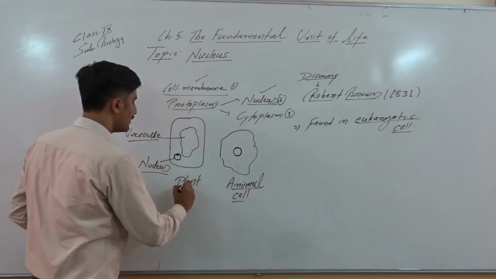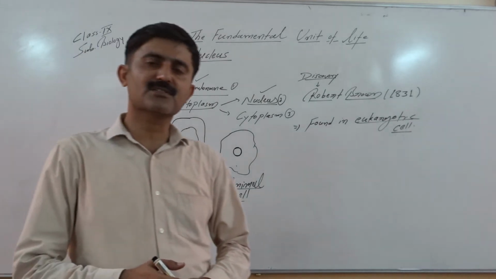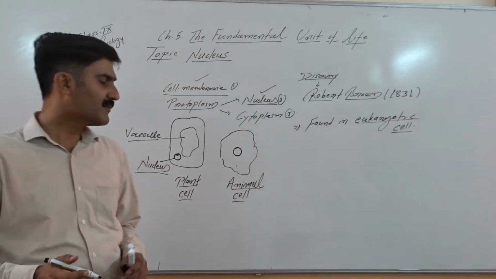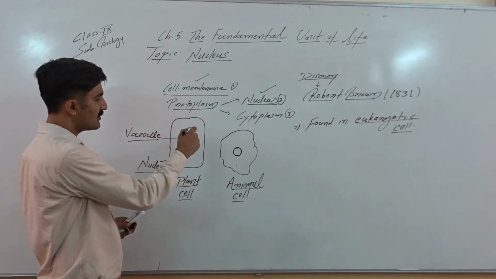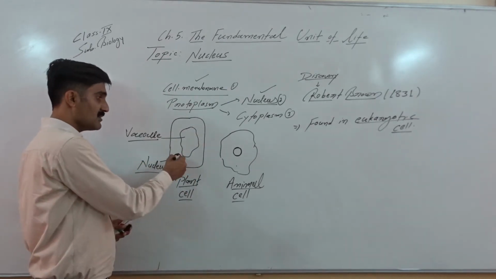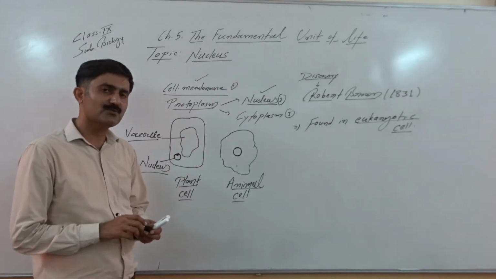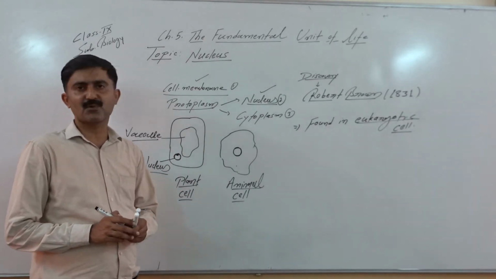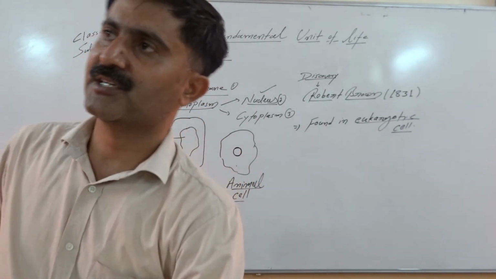In case of a plant cell, the nucleus is generally peripheral in the presence of a large vacuole, which occupies around 50 to 60% of the total space of the cell. There is generally one nucleus; there may be two nuclei, then we say binucleate condition, and sometimes there may be more than two nuclei, then we say multinucleate condition.